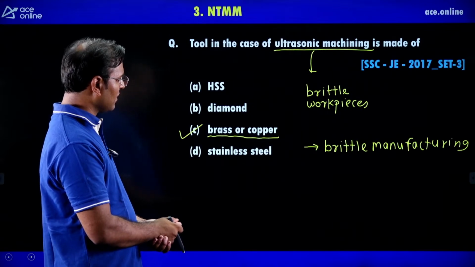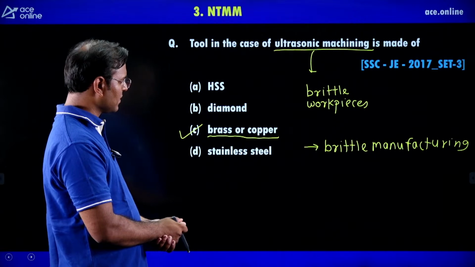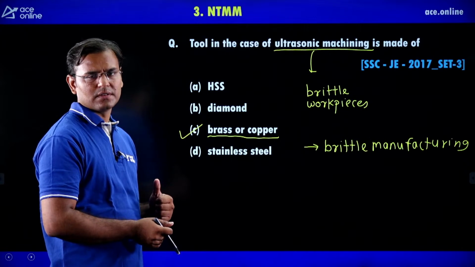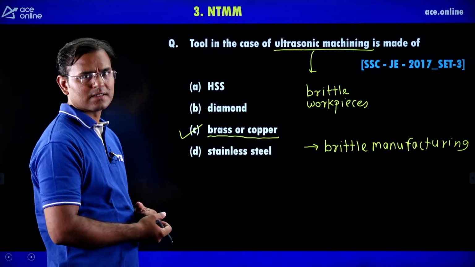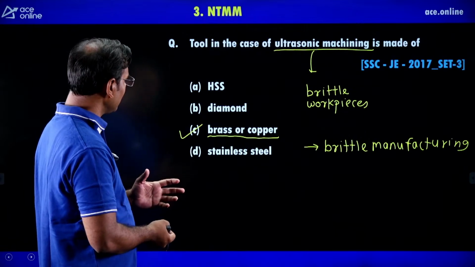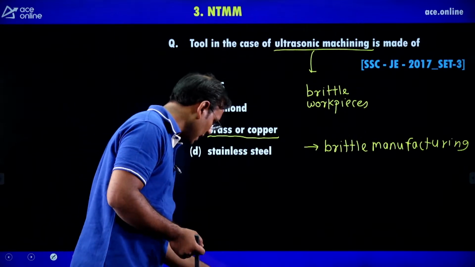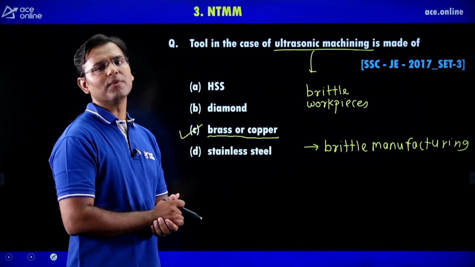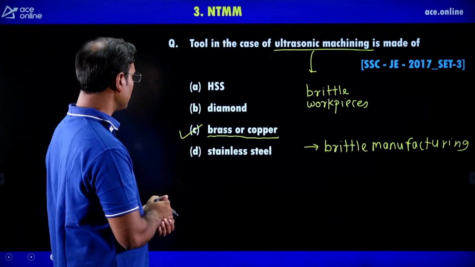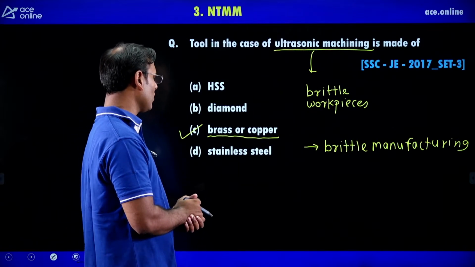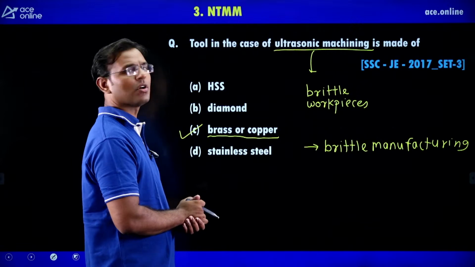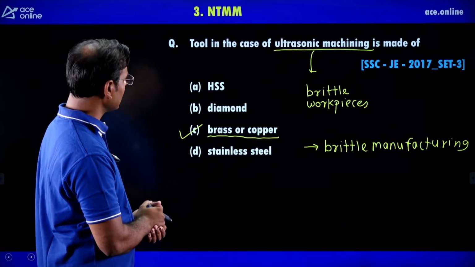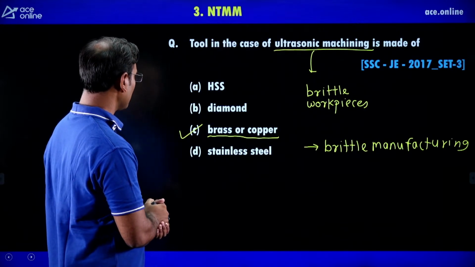Okay. Then brittle workpieces we can machine, brittle material we can cut. If the tool is also made of brittle material, then there is some material removal from the tool also. Therefore, the tool is always made of soft materials such as brass or copper.